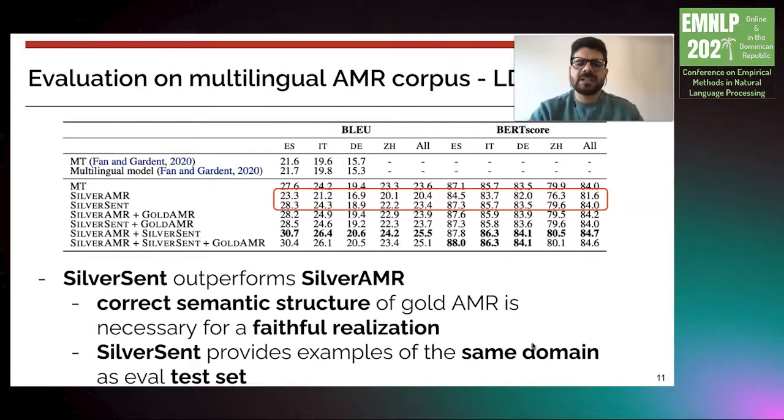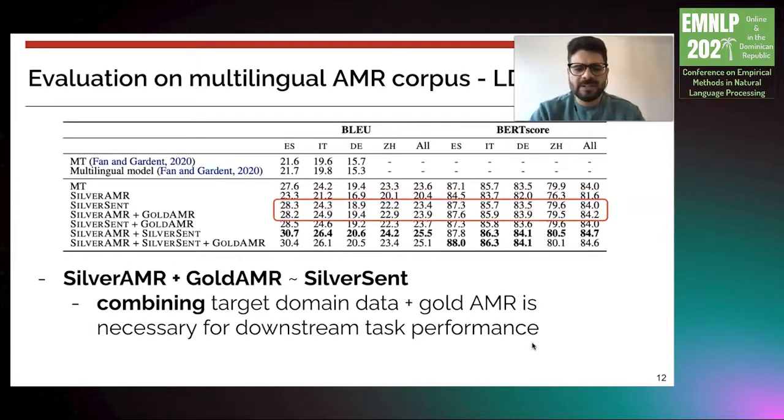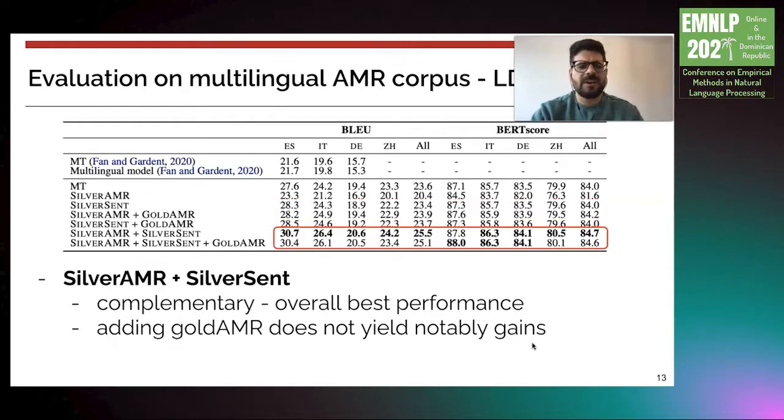Second, silver sent provides examples of the same domain as the eval test set. We also see that the performance of silver AMR plus gold AMR is comparable to silver sent. This suggests that combining target domain data plus gold AMR is necessary for downstream task performance. And finally, when we combine silver AMR plus silver sent, we achieve the best results, showing that these two sources of silver data are complementary.